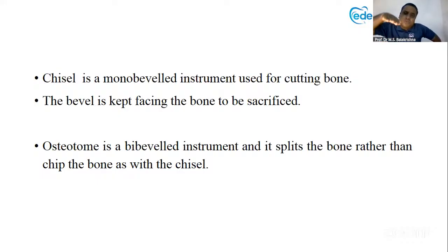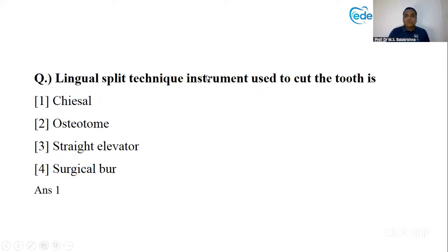And whichever side you want to remove, that side you will face. Towards the bone, it will be faced. The bevel is kept facing the bone to be sacrificed. So that is the protocol you have to follow during chisel. But osteotome, it's bibevel. Both the sides it will be bevel. So chisel is mono bevel and osteotome is bibevel. So do not get confused. Okay, this is a question which comes repeatedly and students get confused. Chisel is mono bevel and osteotome is bibevel. So the answer has come directly here.